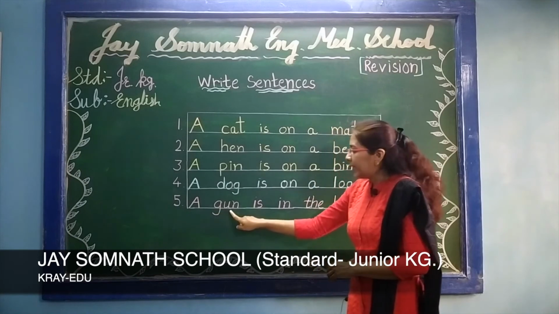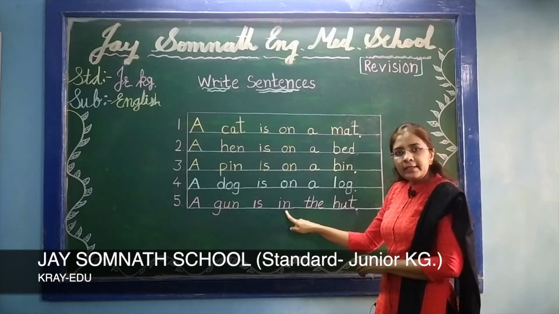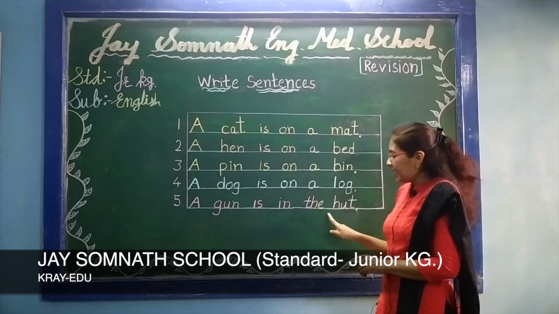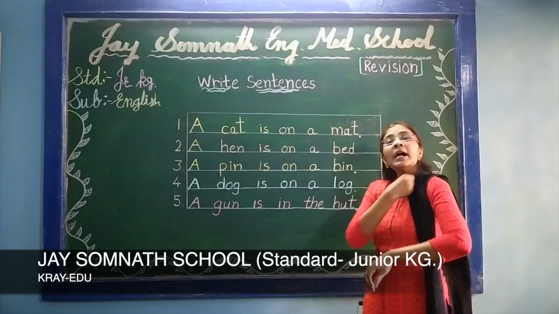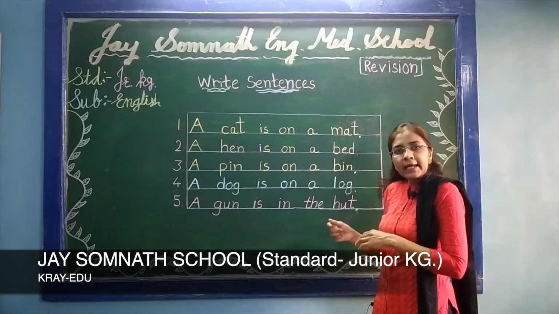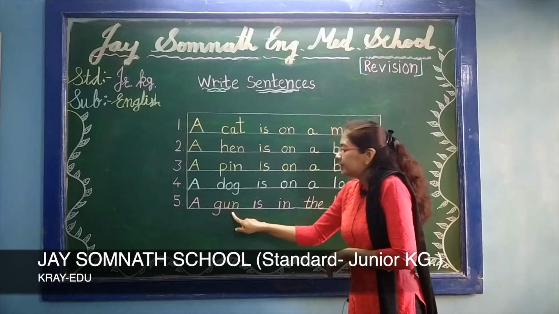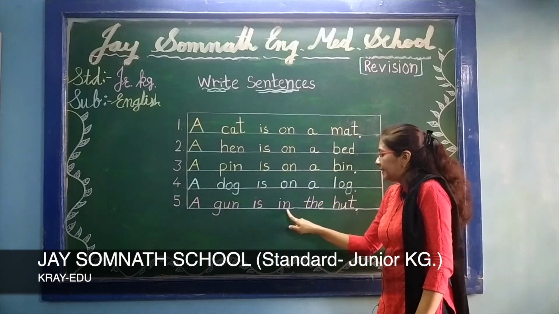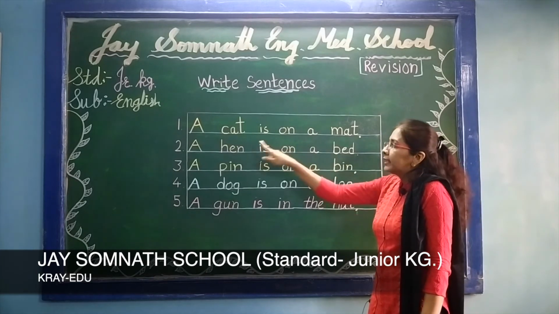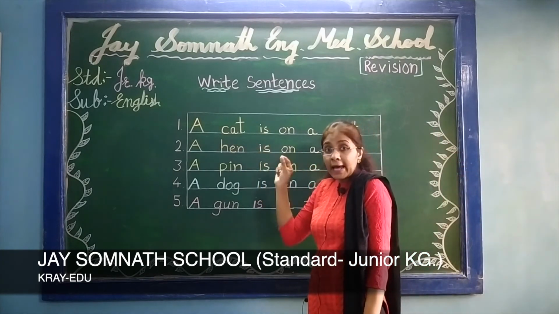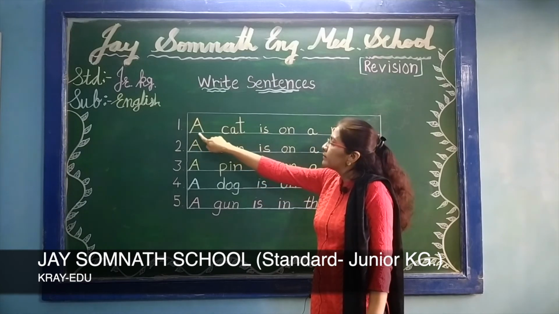A, G-U-N, gun. I-S, is. I-N, in. T-H-E, the. H-U-T, hut. And full stop. Means gun कहाँ पे है? Gun hut के inside, अंदर है. Okay. So A, G-U-N, gun. I-S, is. I-N, in. T-H-E, the. H-U-T, hut. Write in good handwriting. Okay. So again we will revise.